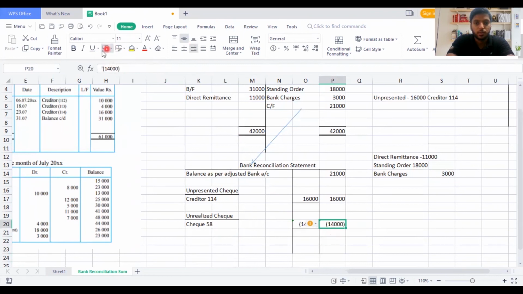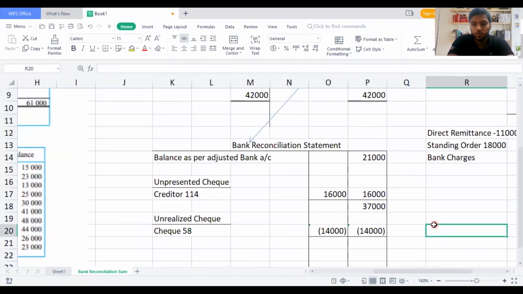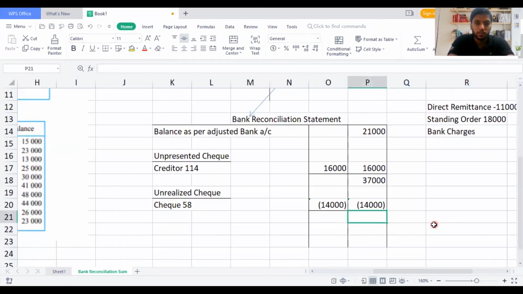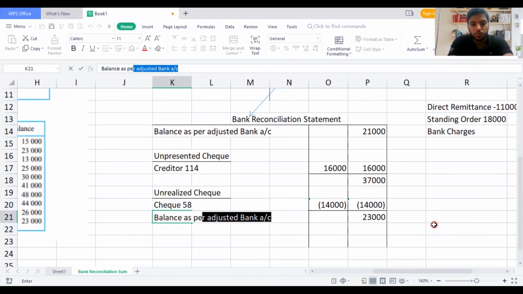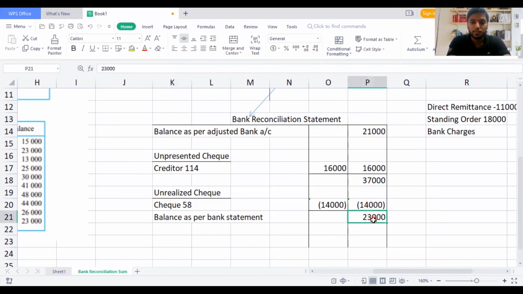So see, there will be a magic now when I'm finalizing the sum. 21 plus 16 is how much, guys? 37. So I'll write here 37,000 and deduct 14,000. I'll zoom a bit, guys, to have a complete view of what I'm doing. If I deduct 37,000 minus 14,000, I'll get a value of 23,000. So here I'll write balance as per bank statement. So the bank statement balance and what I calculated should be the same. So I got the bank reconciliation as 23,000.